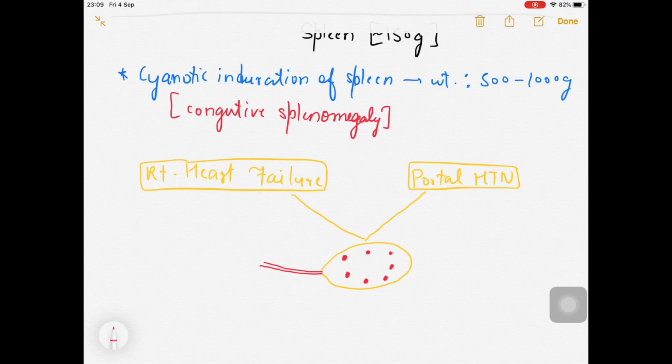However, in the textbook it has been written that the cut surface can be seen as gray tan. It can be cherry red or it can be gray tan. In our question it was mentioned as cherry red spots.